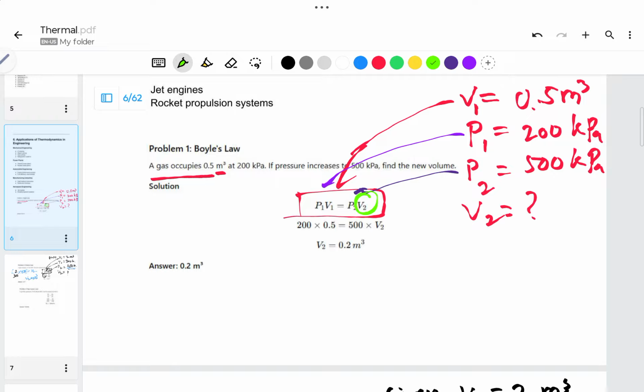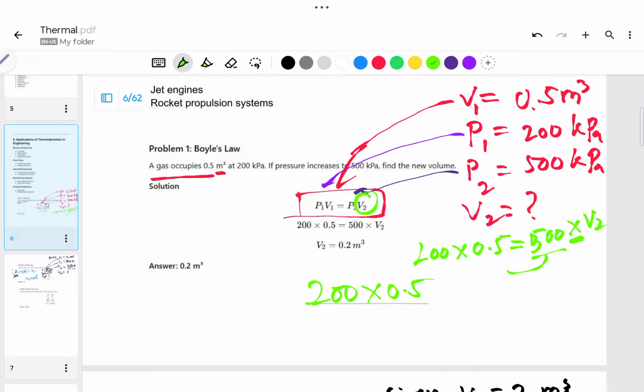So here, when we solve this one, simple, remember: 200 into 0.5 is equal to 500 into V2. I have to send this to the other side to solve. Since it is a multiplication relation, it will be divided on the other side: 200 into 0.5 divided by 500 is equal to V2.